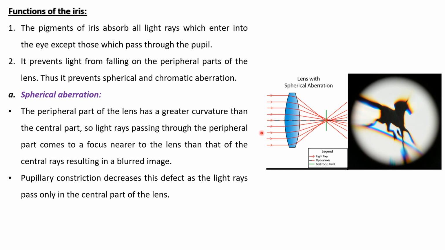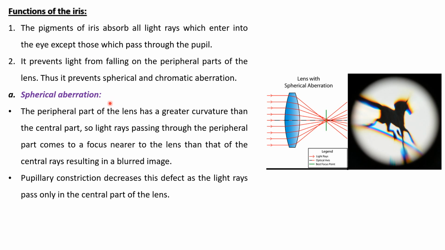When we have pupillary constriction, minimizing the amount of light entering the eye, you are going to allow the light rays to hit the central part of the lens and prevent them from hitting the peripheral part of the lens. And this is very important to prevent spherical and chromatic aberration.